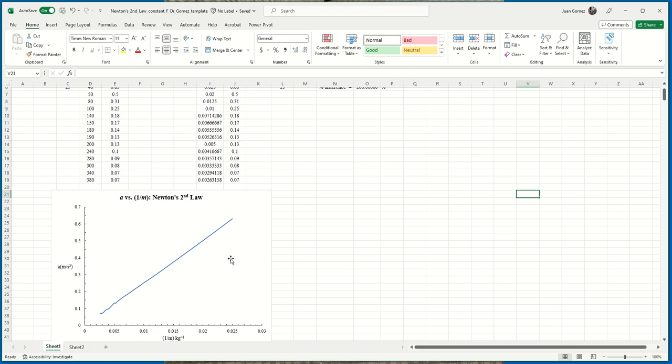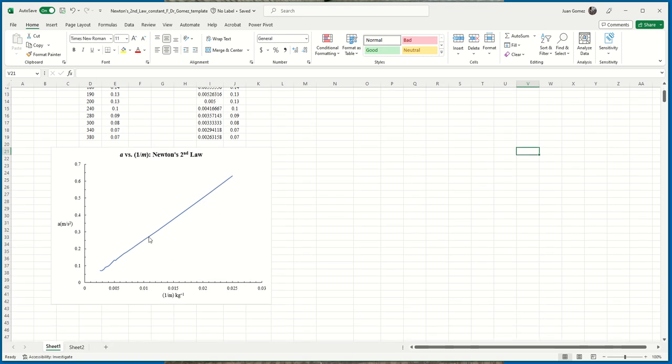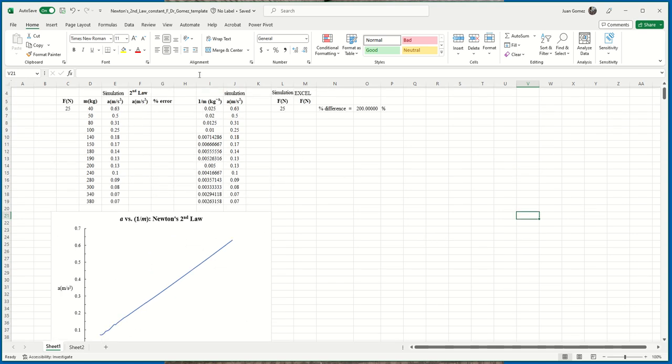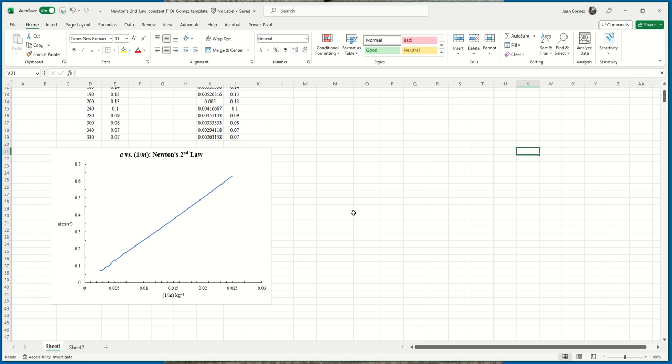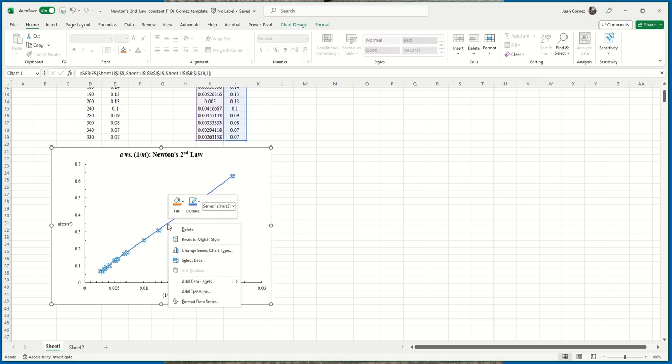Now I'm going to show you how to use Excel to calculate the slope of a straight line graph. So here's our graph, okay? We got it by plotting, it's again the graph of A versus 1 over M. Now I'm going to hold the mouse over the line, see it says series, I'm going to right click and notice I get all these options.